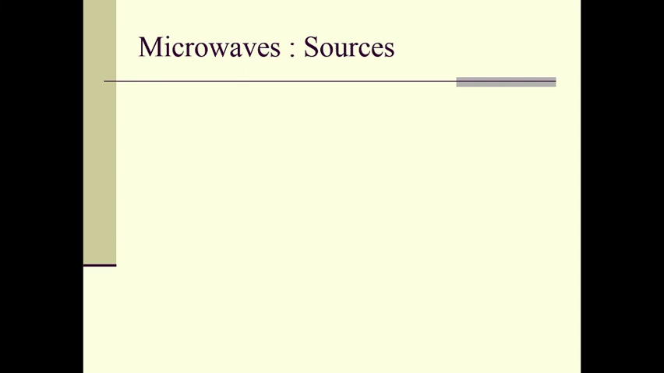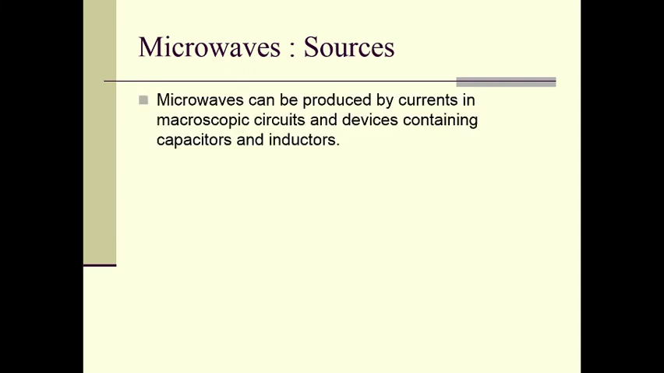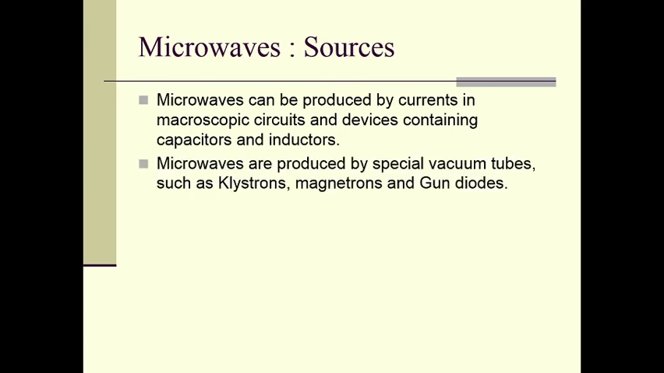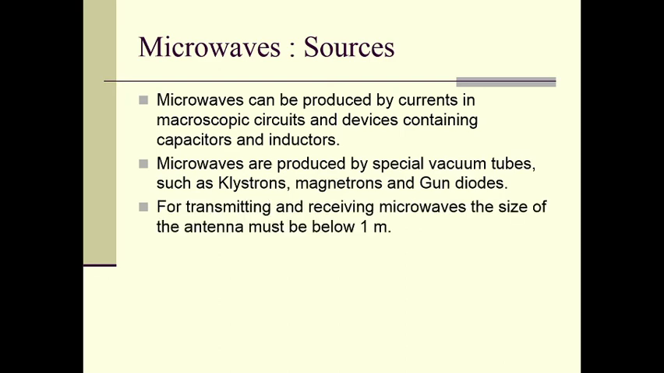Let us study the various sources of microwaves. Microwaves can be produced by currents in microscopic circuits and devices containing capacitors and inductors. Microwaves are produced by special vacuum tubes such as klystrons, magnetrons and gun diodes. For transmitting and receiving microwaves, the size of the antenna must be below 1 meter, that means of the size of the wavelengths of the microwaves, right?